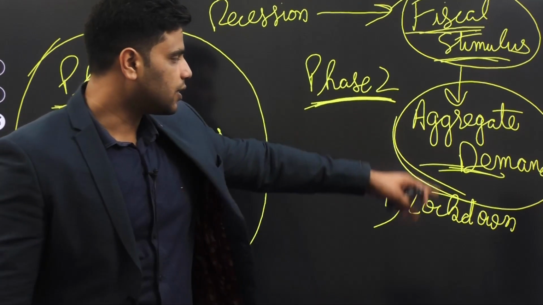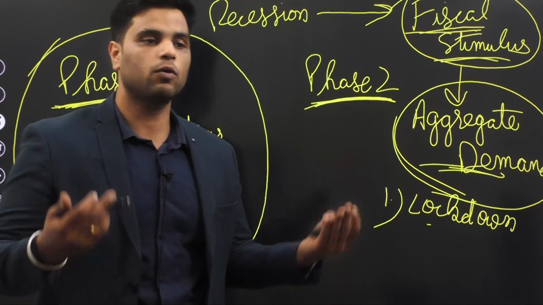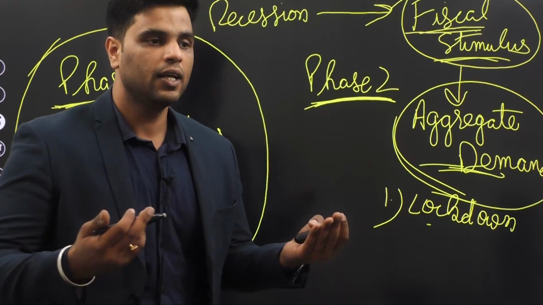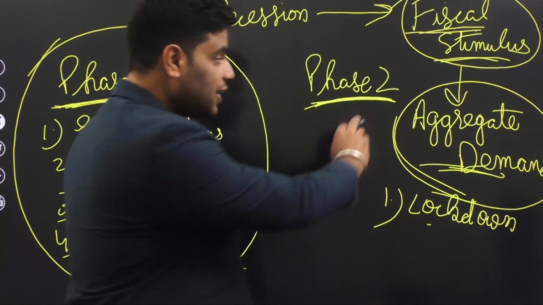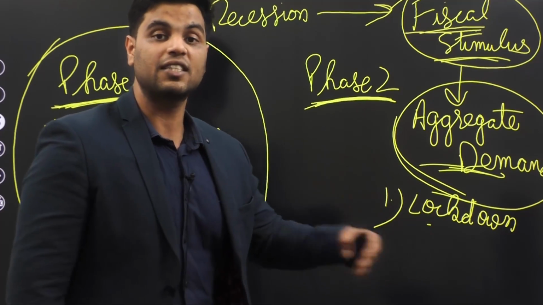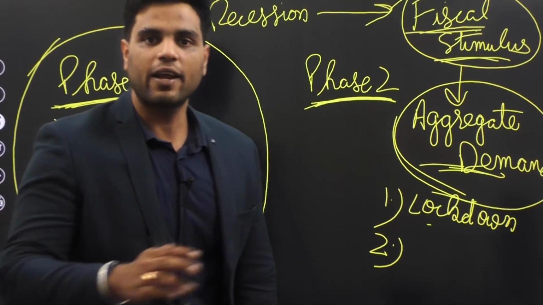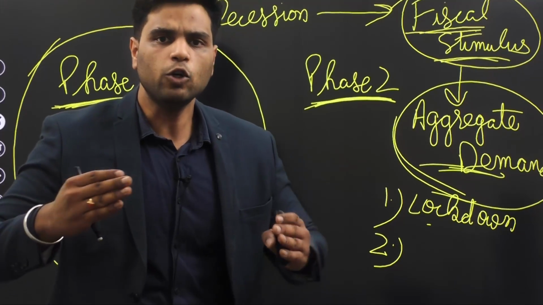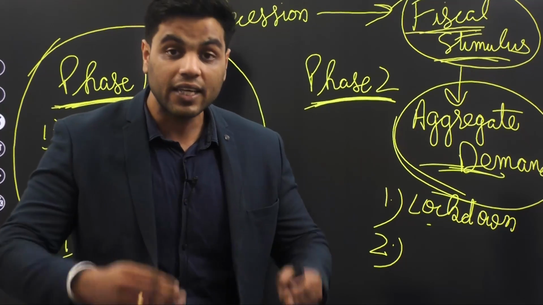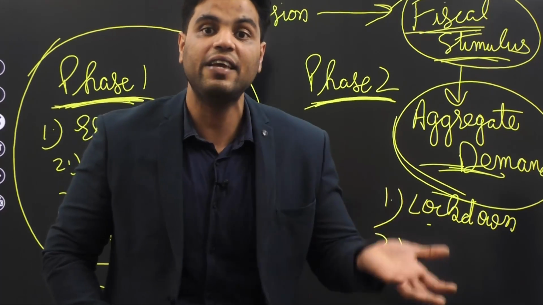Again, because there was lockdown, people could not have spent their money anywhere, right? The other reason for not offloading fiscal stimulus in the beginning was that during times of crisis, whenever there is economic crisis, people don't spend, they actually save because they are scared. Whenever there is an economic crisis, the motive to save increases.